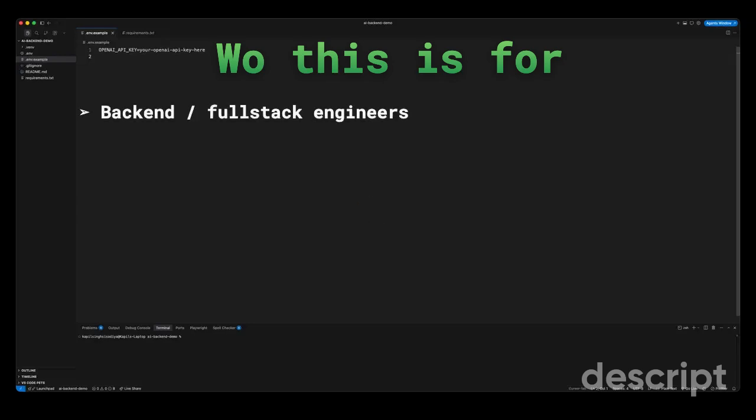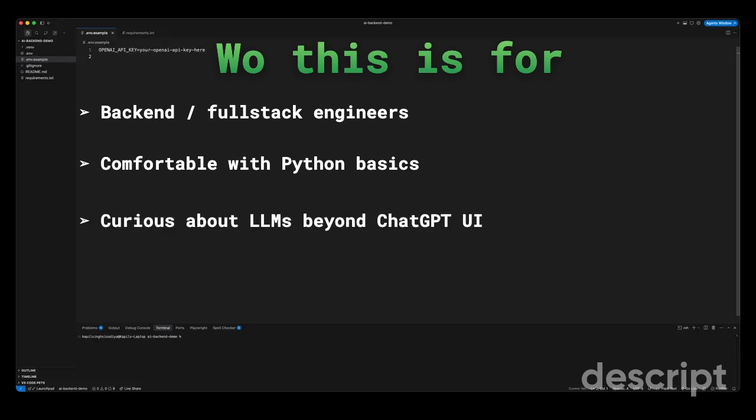If you're a backend or a full stack folk who wants AI skills that actually stick, and you should be okay with Python, loops, functions, reading errors, you do not need a machine learning background. And finally, you are curious how this works when you own the code, not just the chat box.